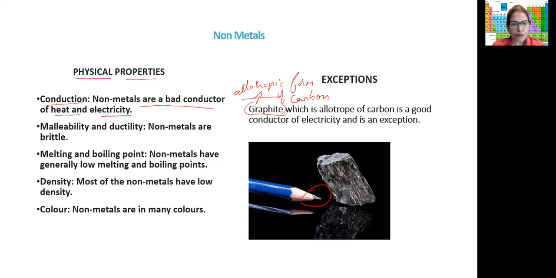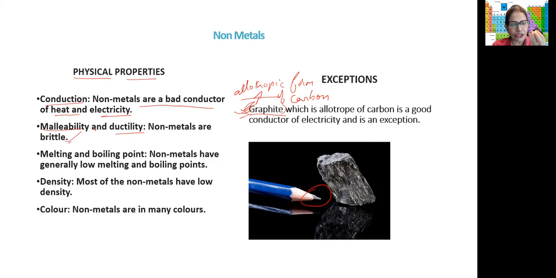So allotropic form of carbon, graphite is a good conductor of electricity. Remember, it is coming from carbon. It is an allotropic form of carbon. But carbon is a non-metal. And we are saying non-metals are bad conductors of heat and electricity. But the exception here is graphite. Graphite is a good conductor of electricity. Then malleability and ductility, non-metals are brittle.